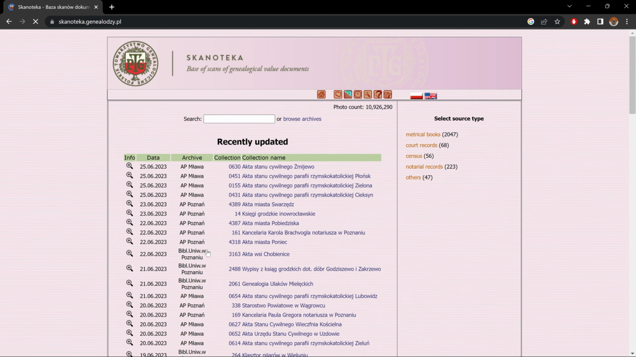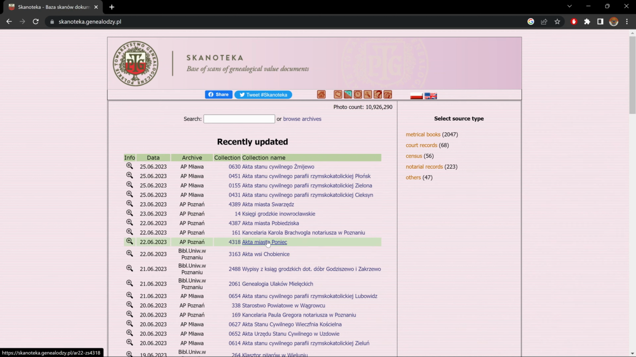and it'll bring you to this page. The first thing we notice is here on the right hand side, we have metrical books, which is what most of this video will be spent on, but also court records, census, notarial records, and others. And in the middle, we have a list of records that have recently been updated.